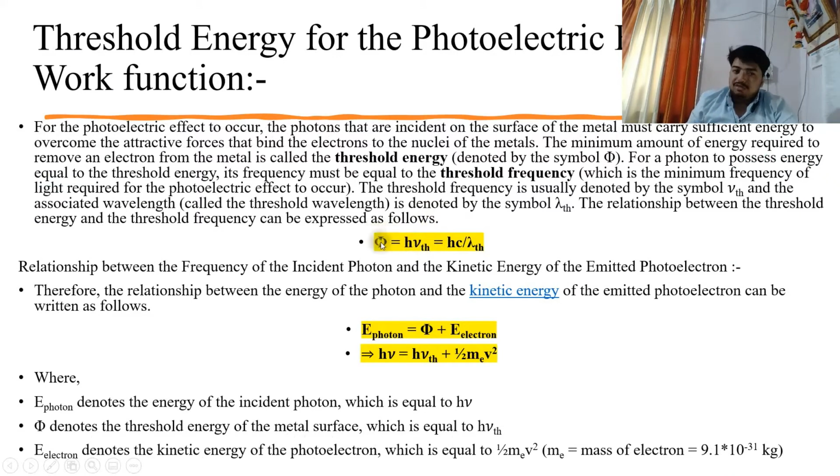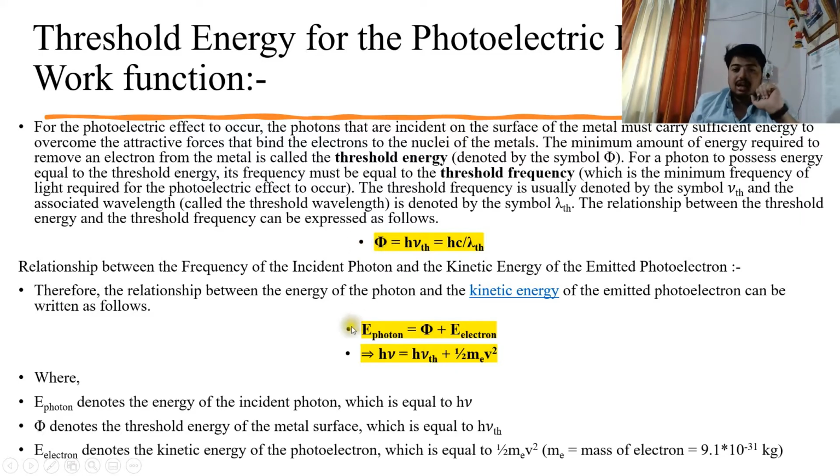That is, the work function is also energy. But this is the minimum amount of energy required to remove an electron from the metal. Yes, you can get its definition here. The minimum amount of energy required to remove an electron from the metal is called the threshold energy and is denoted by the symbol phi. Yes, so it's also energy.